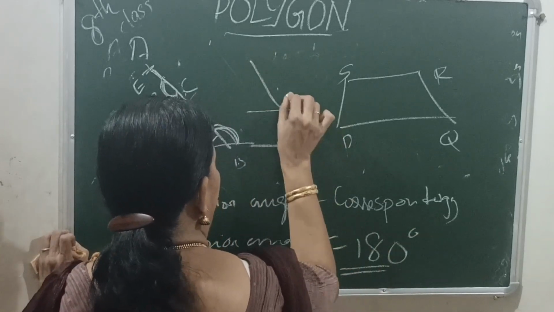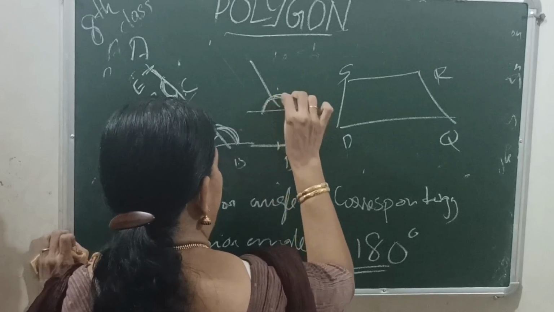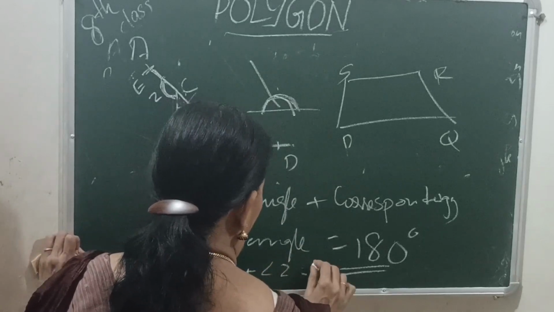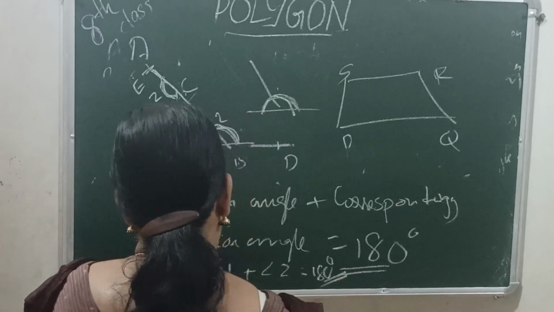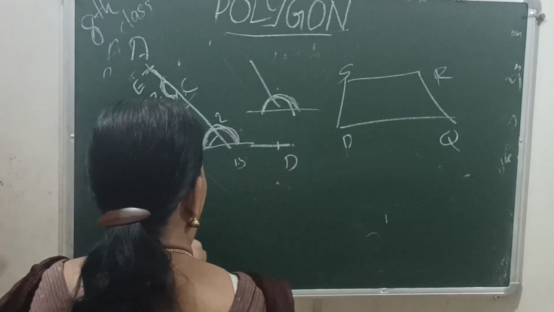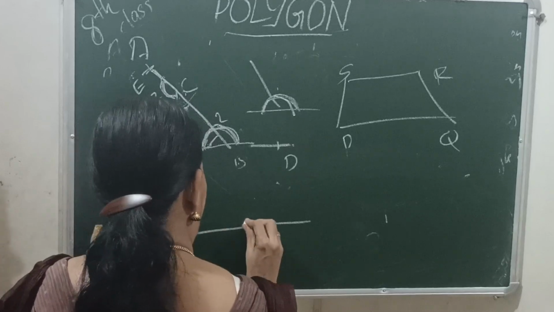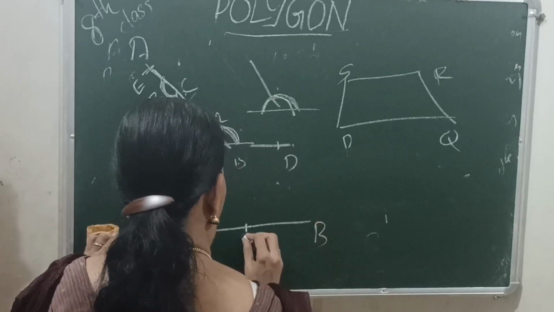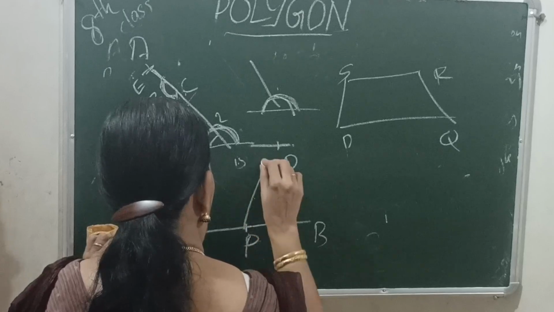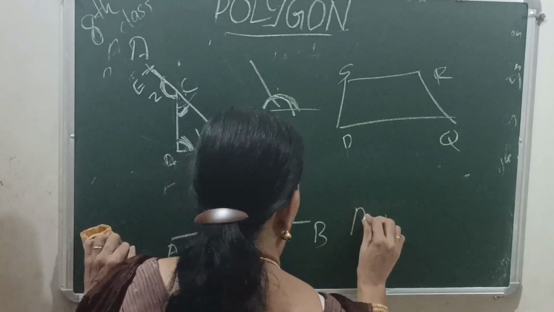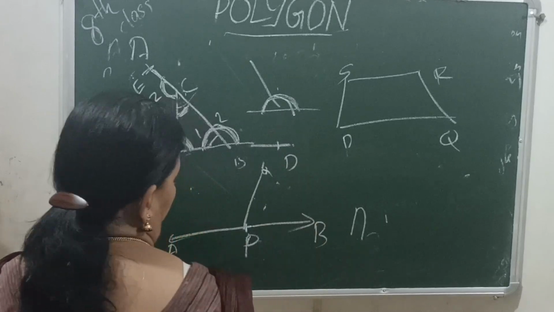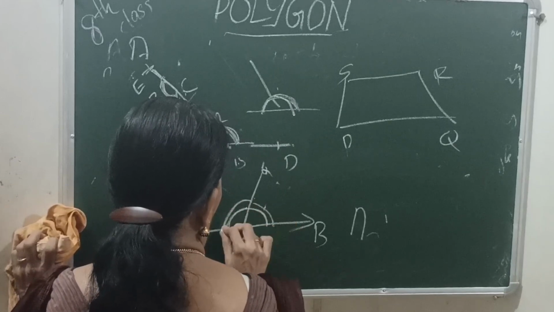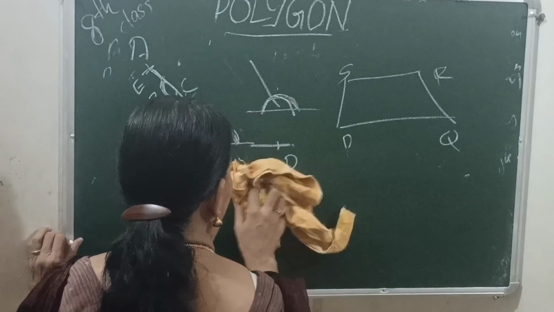That is two opposite rays. These two angles sum to 180 degrees and form a linear pair.